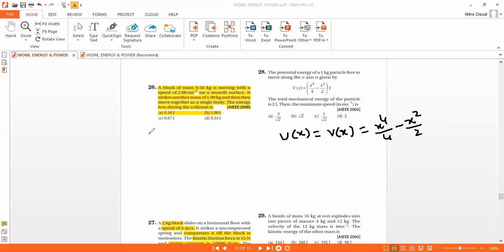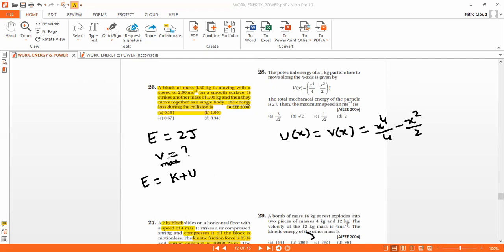The total mechanical energy of the particle is 2 joules. Then we need to find the maximum speed, v max. Now the total mechanical energy means the sum of kinetic energy and potential energy, right?